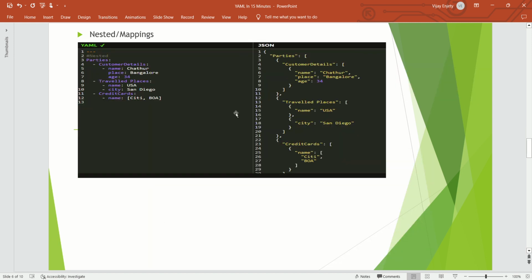Here are more examples about nested mapping, how exactly we can do it. See parties: we have customer details which will be repeated, customer travelled places which might be repeated, and credit cards for one customer, which can also be repeated. You can mention them as nested tags. This is easy, there is nothing special.